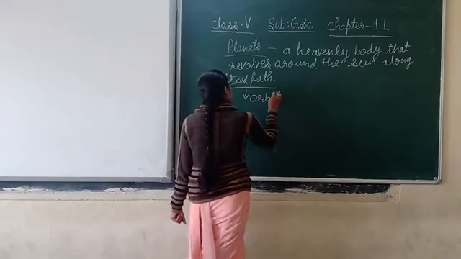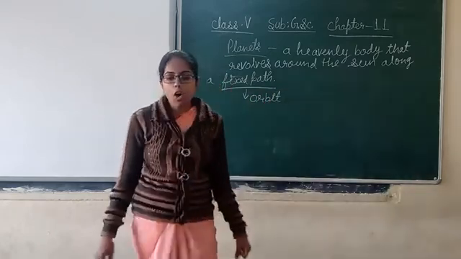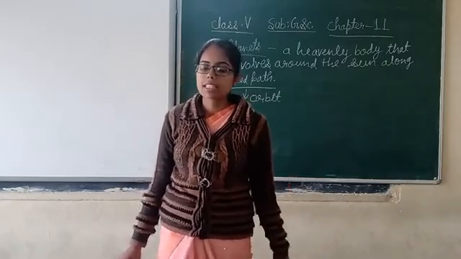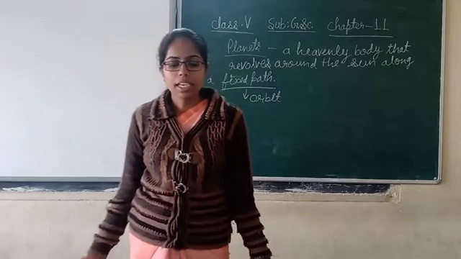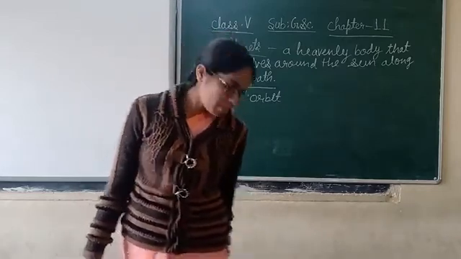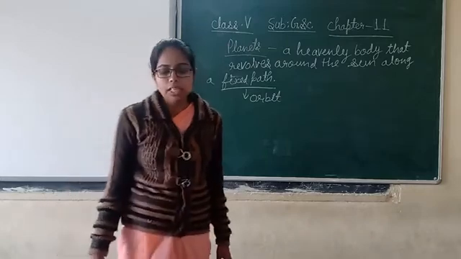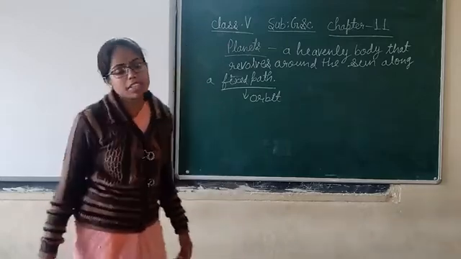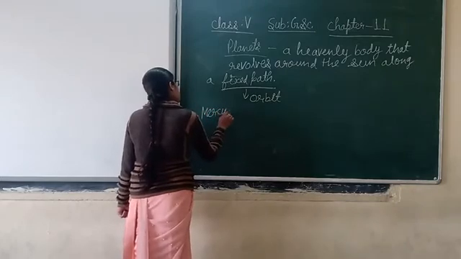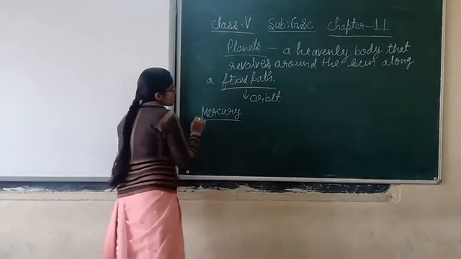What is it known as? It is known as the orbit. What is it known as? Orbit. Each planet has its own orbit, and our solar system consists of 8 planets. How many planets are there in our solar system? 8. First one is Mercury, and Mercury is the closest planet to the Sun.